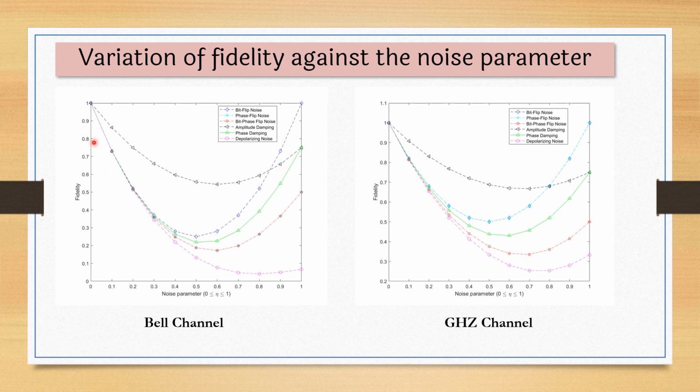And in other channels it increases after a certain value, around 0.5, because of the symmetry in the entangled channel, like in the GHZ channel, 000 plus 111. If you flip these qubits, it becomes 111 plus 000, so that it becomes again the same. So that's why the fidelity again increases and reaches its maximum value. So the GHZ channel also shows a similar trend. The depolarizing noise has the maximum impact, and others increase and decrease according to different entangled channels and different noise.